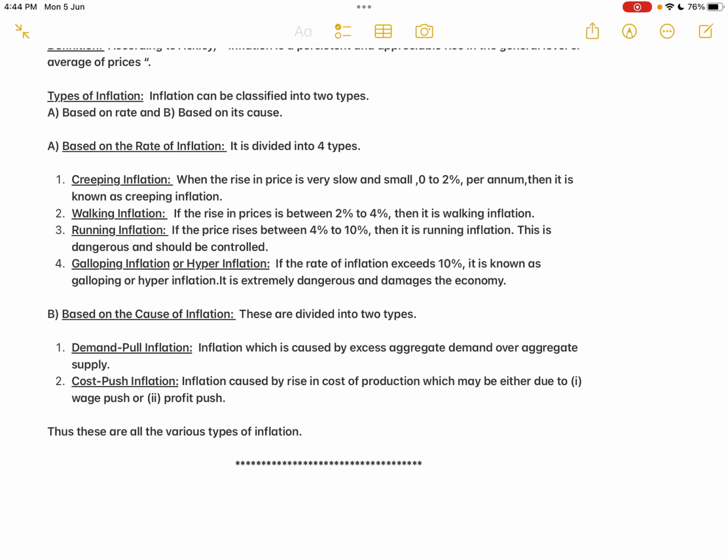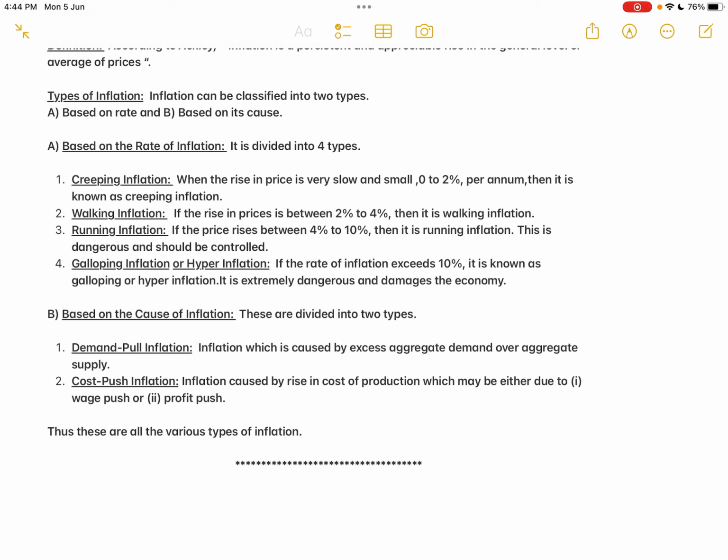So what is the next stage when the baby grows? After walking, the baby starts running. So like that, inflation also starts running in the country, in the sense that the general price level is still further increasing. So running inflation: if the price rises between 4% to 10%, then it is running inflation. This is dangerous and should be controlled, because once it goes beyond 6%, it is very difficult to control the inflation.